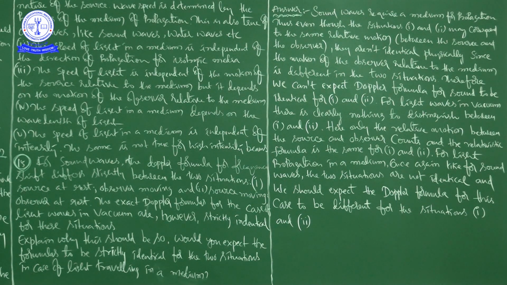The limit of dependency, that is important. The speed of light in a medium is independent of intensity, but the same is not true for high intensity beams.